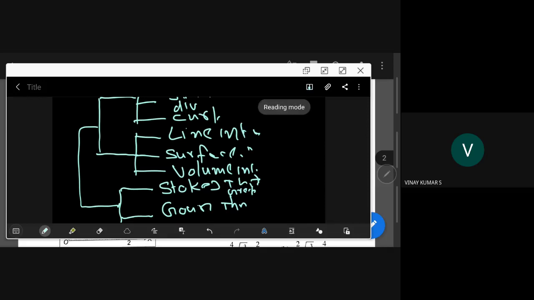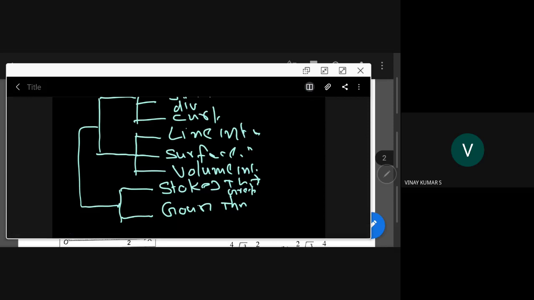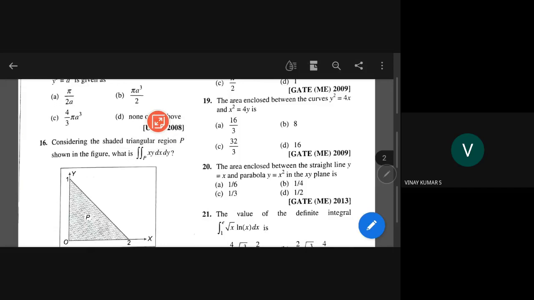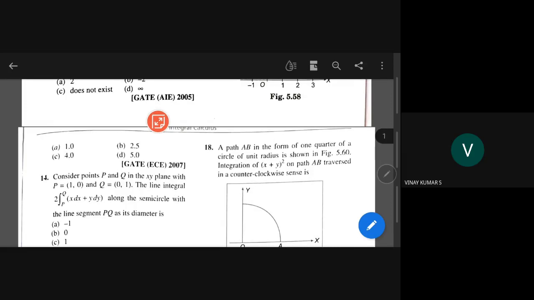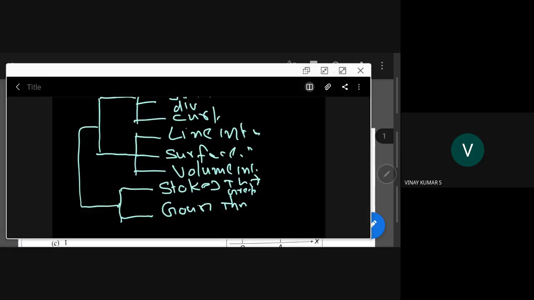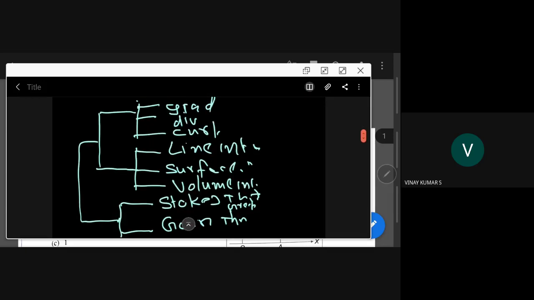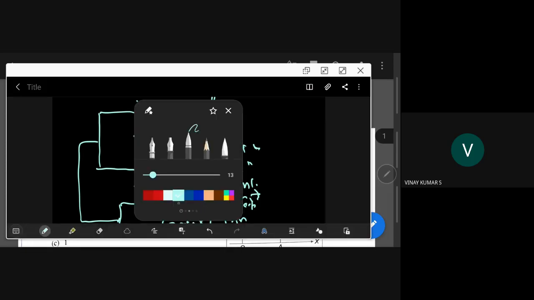So here again I am saying why I am going for triple integral. See, in this one only double integral problems are there, but the triple integral problems are not there. They will come in vector integration. But see how we have gradient, divergence, curl. That is about differentiation. Line integral, surface integral, volume integral. That is about integration. These are the two arms here.